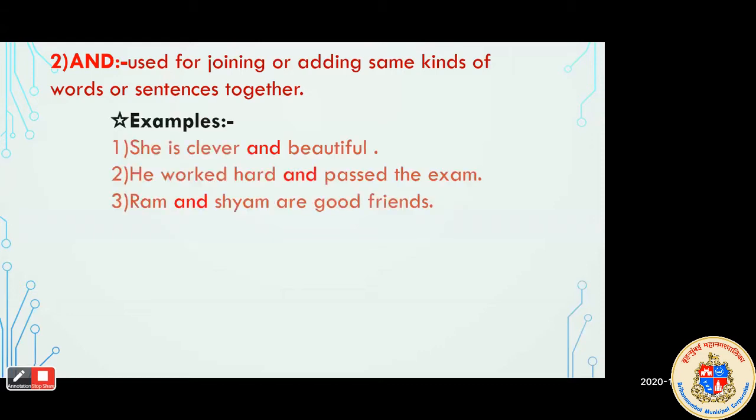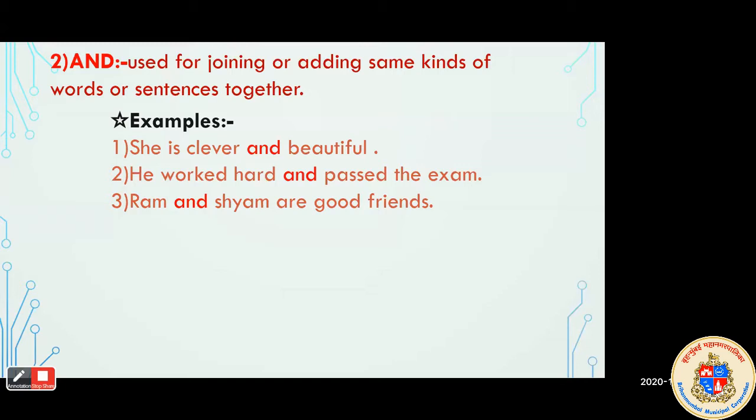So who will read this example? Yes, raise your hand and read the examples. She is clever and beautiful. He worked hard and passed the exam. Ram and Sham are good friends, very good, beta.